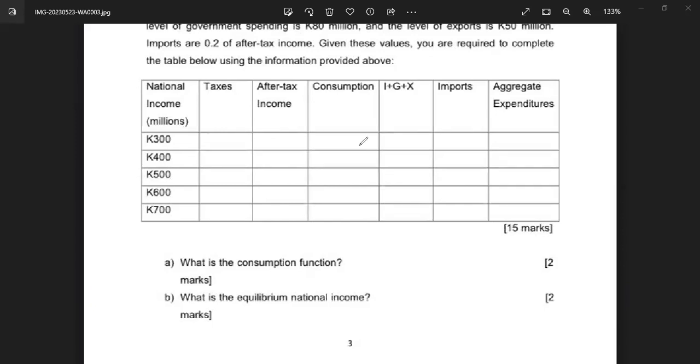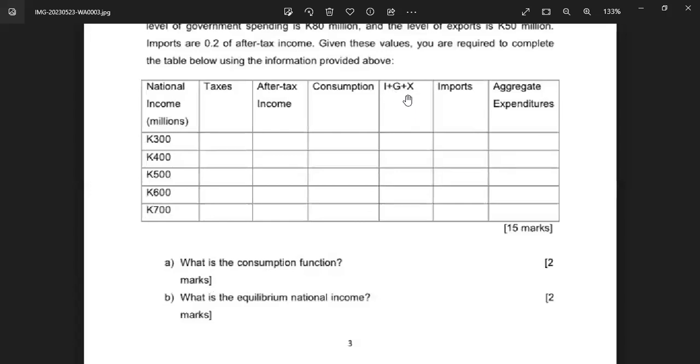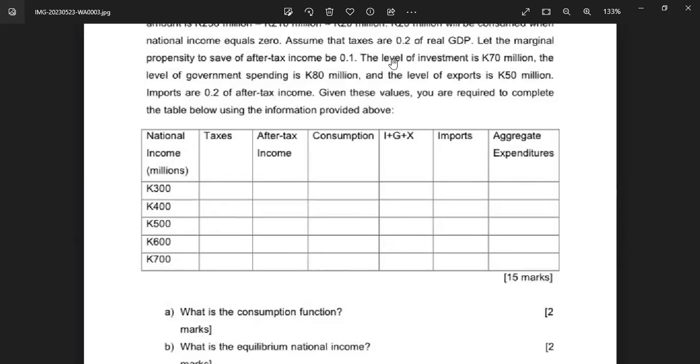All right, so for this one, remember there is a part in the table which says I plus G plus X, right? Which you already calculated as the 200 for the first one. Take a look at this. At the table, there is a place where it says I plus G plus X. Then we added up the I, we have the information up here. The level of investment was 70, government expenditure was 80, the level of exports was 50. You get it? Then we add these three up, which is what we have here, I, G, X, we found 200. So it's 200 throughout here.